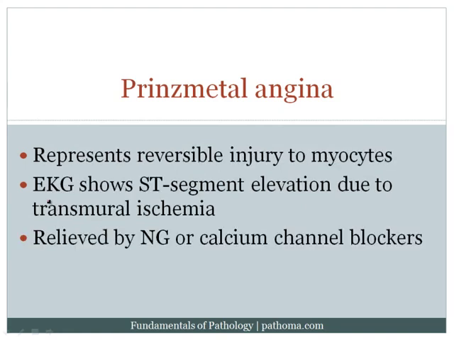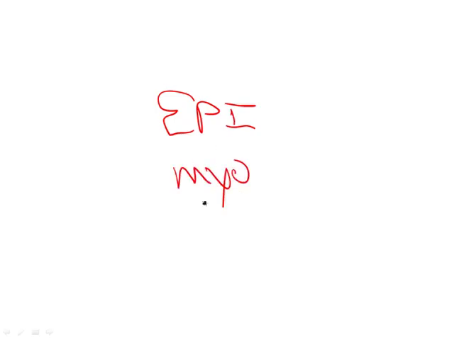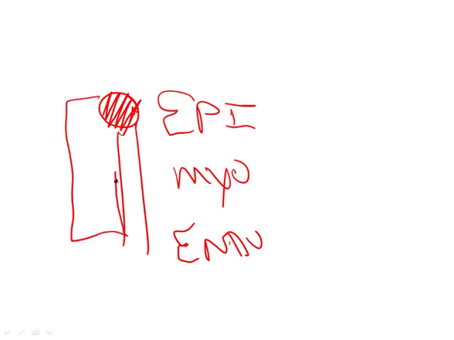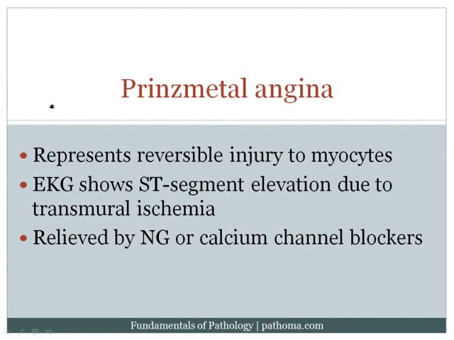Now, again, important to note that this still represents reversible injury to the myocytes. We have not yet caused death of the myocytes. And the EKG would show ST segment elevation. Now, the reason being is that if this is the epicardium, this is the myocardium, and this is the endocardium, and what's happening here is that in the epicardium you've got the coronary artery, and this is completely clamping down. When this completely clamps down for a short period of time, you will cut blood supply to the entire wall, i.e. transmural. And when you have transmural damage, the classic finding is going to be ST segment elevation.